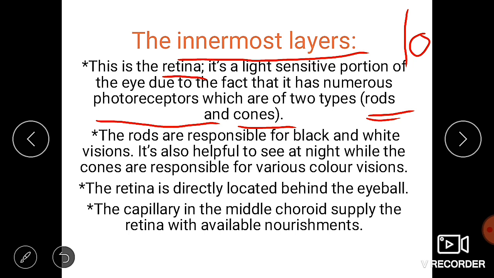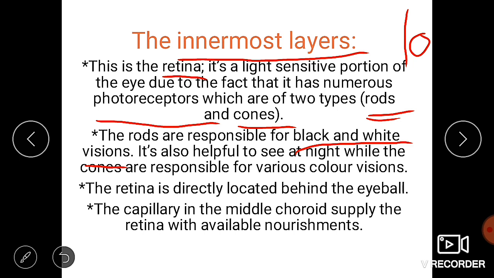The rods are mainly responsible for black and white vision. When we want to see objects that are black or white in color, these rods play a major role in seeing those colored objects through our eye. And it is also helpful for seeing at night. The night is black in color, right? When we are seeing in the night time, these rods play a major role, and they are helpful for us in the night time.